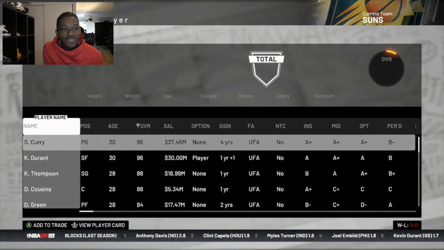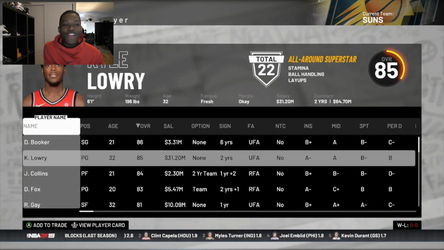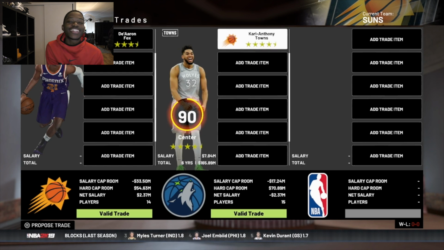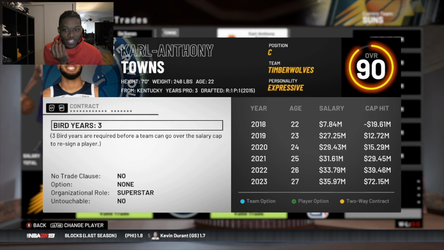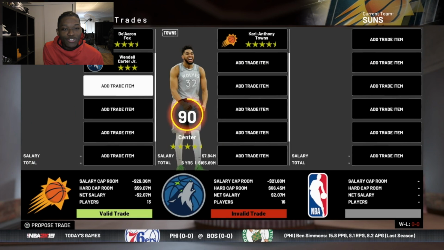All right, there's a very specific player I want to put alongside Devin Booker. Devin Booker's pretty much safe. I want to see if I can get Karl Anthony Towns, okay? If I give up De'Aaron Fox... Oh, that's the thing, yo. Karl Towns' extension doesn't come in until next year. So it's going to be tough to try to make a trade for him. We're going to try our best. I don't want to give up too much, though.